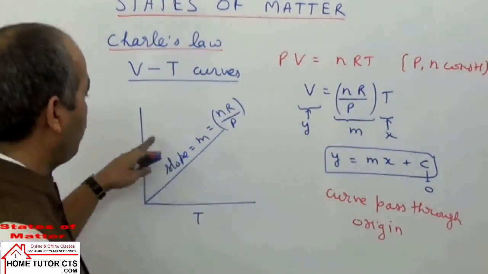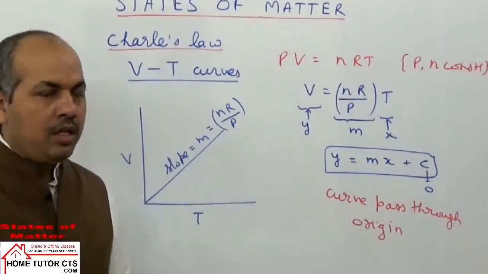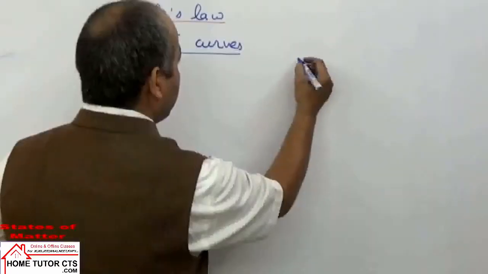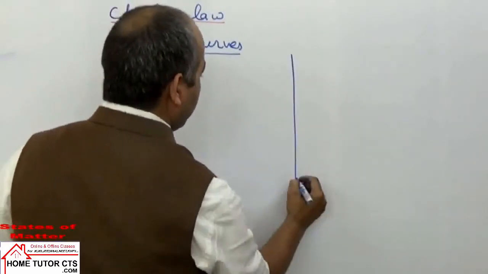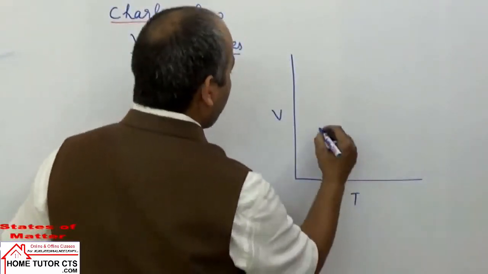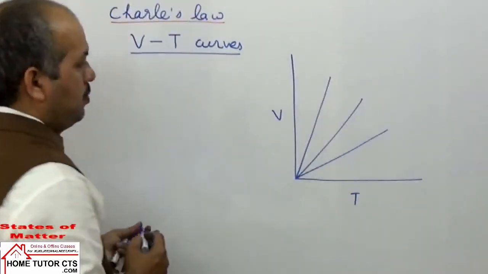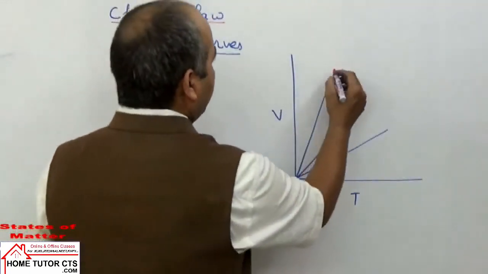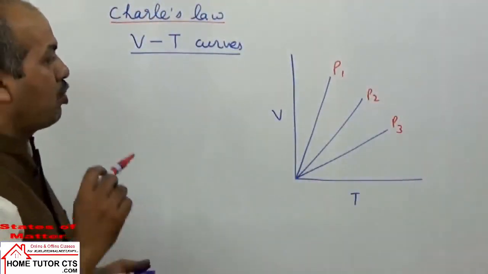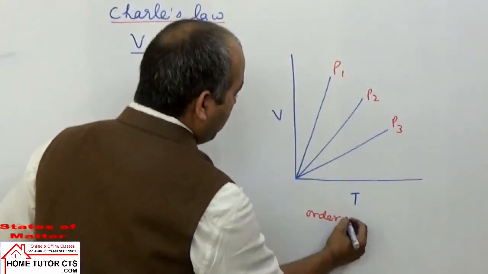Some graphs can be drawn for V and T for the relation of pressure and volume. So let us take one or two questions on this graph to explain this concept further. You are given a question on the V and T graph. We are given different pressure values, P1, P2, P3. The question is to find the order of temperature. What is the order of pressure in this case?